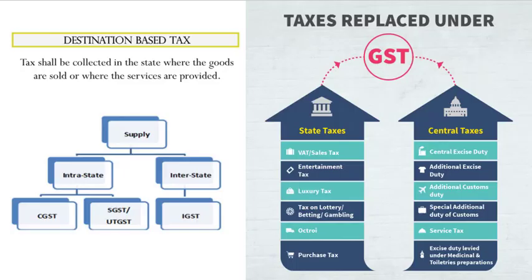What are the taxes that got replaced by GST? Unlike earlier, where there were multiple taxes such as central excise, service tax and state VAT, under GST there is one tax. GST is categorized into CGST, SGST or IGST depending on whether the transaction is intrastate or interstate. The state taxes replaced are VAT, entertainment tax, luxury tax, octroi, purchase tax, etc. The central taxes replaced are excise duty, customs duty and service tax, etc.